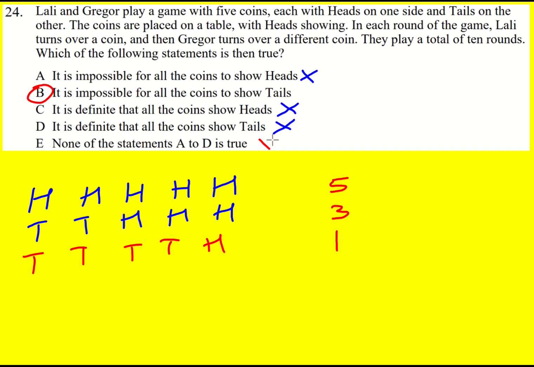So E is not true. The statement that is true is that it's impossible for all the coins to show tails.